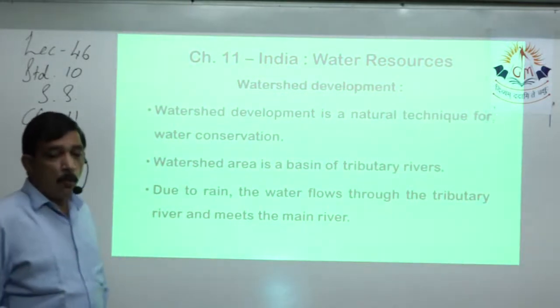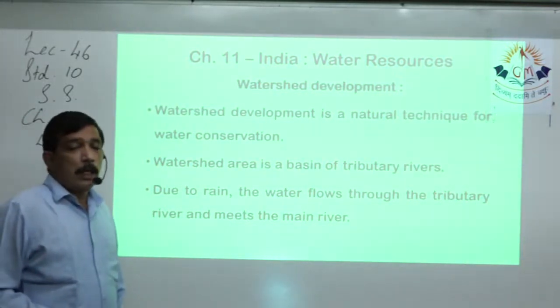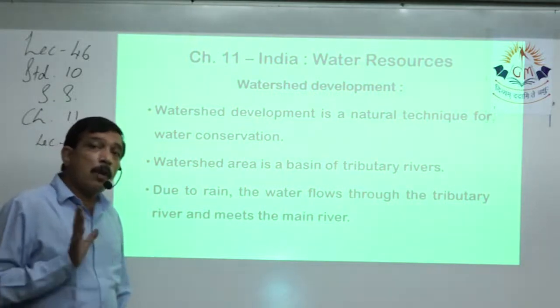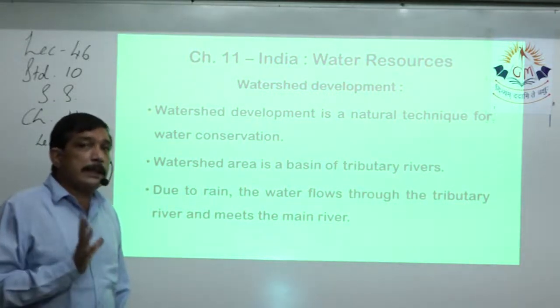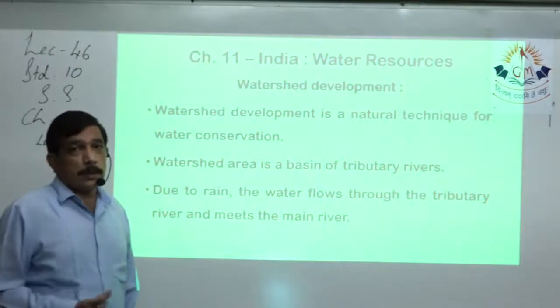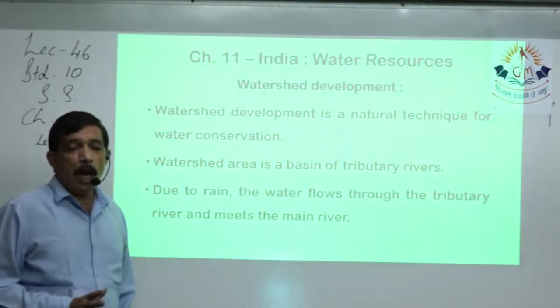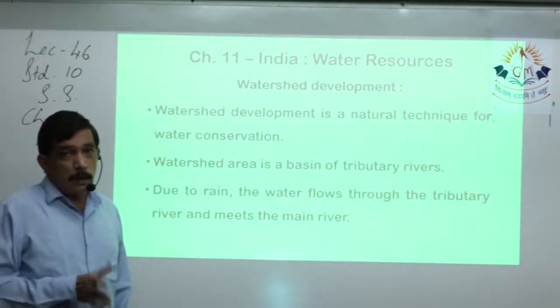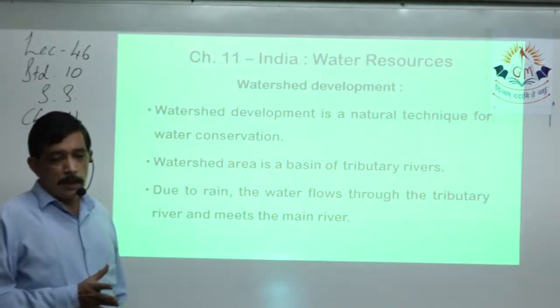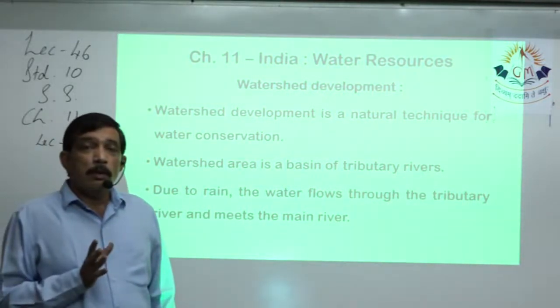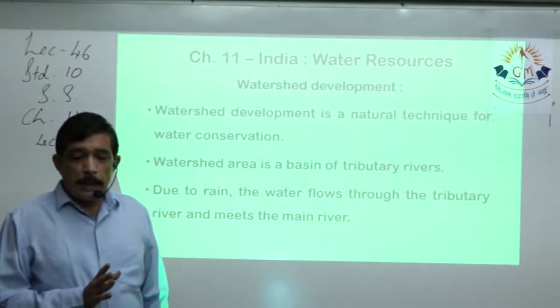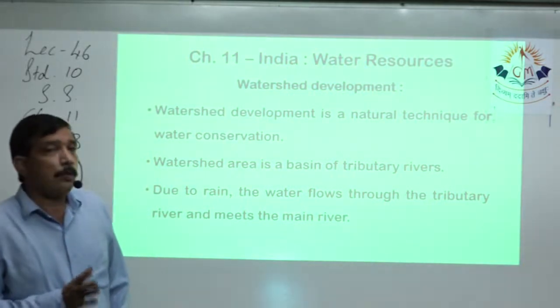Next is watershed development. Watershed is again a concept which should be understood very thoroughly, because this problem keeps on rising. Watershed development is a natural technique for water conservation.